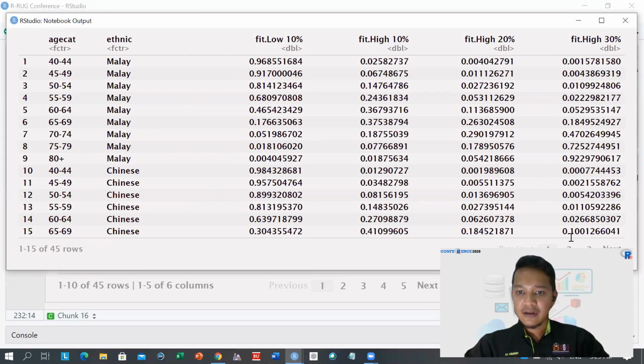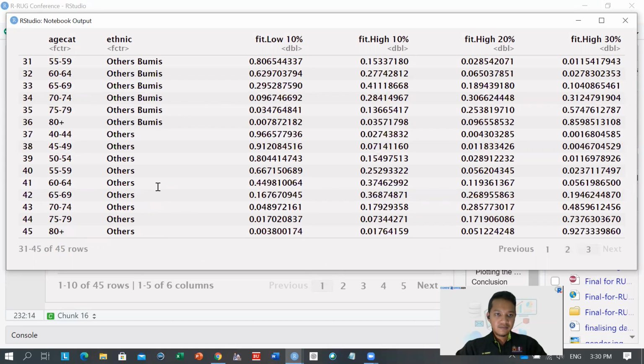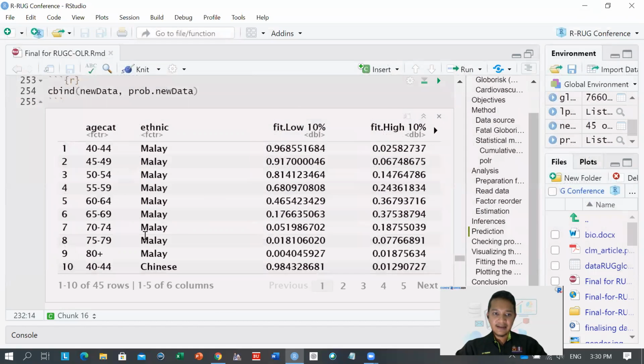It is the same for all ethnicities. You can see here, Indian, younger group: most will be in the low risk group, and most of the older Indians will be in the high risk group. It is the same for the other ethnicities.